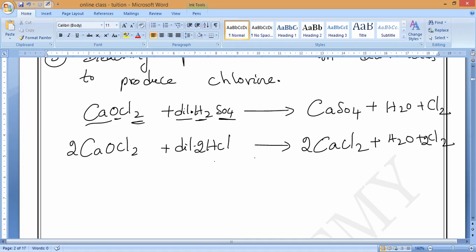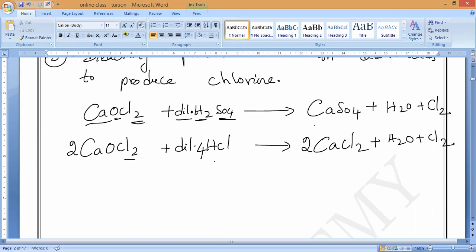Is it correct? Now you verify. Number of hydrogens are 2. Chlorides, 4 plus 2, 6. But oxygen is not balanced. One minute, then we will balance it. Chlorine also not balanced. Instead of 2, we can keep 4 HCl. Then everything is balanced, I think. Correct?